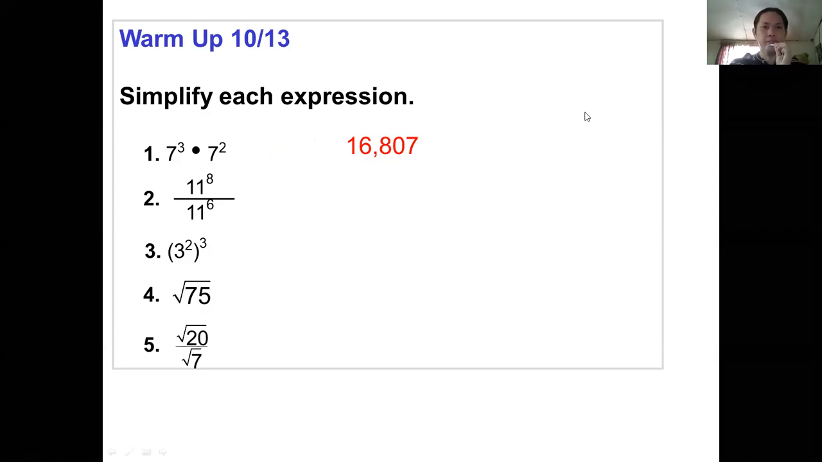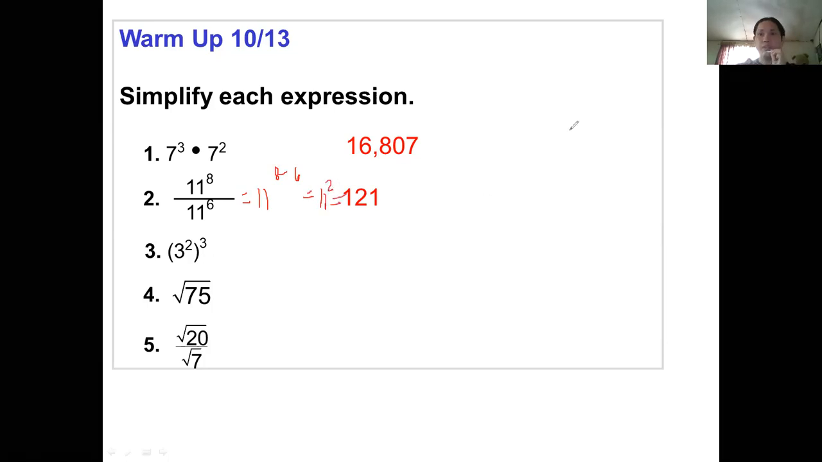What about number two? Oh, that's division. So we will just subtract the exponents. So we have 11 to the power of 8 minus 6. That gives us 11 squared, or 121. I hope you can follow. Again, 11 to the power of 8 minus 6 gives us 11 squared, which is equal to 121. Okay? So I hope you can follow.